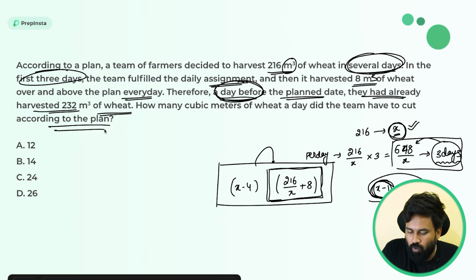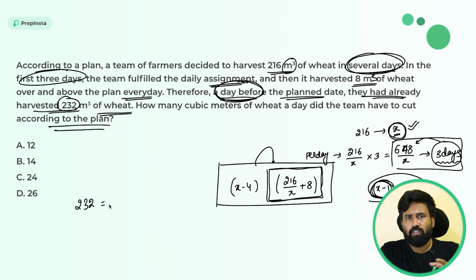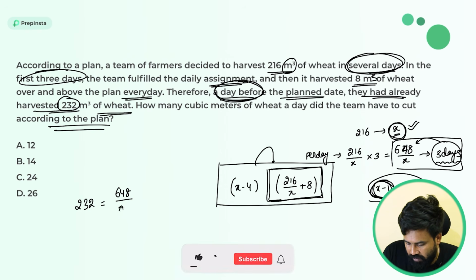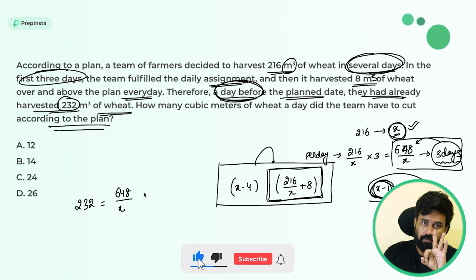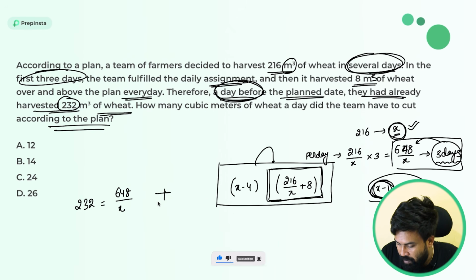So remember, what is the total harvest completed? 232. And how was this total harvest completed? They worked for the first 3 days with this efficiency. So 648 divided by x. This is the work done in the first 3 days. And the remaining total work is what? Which is nothing but simply plus.